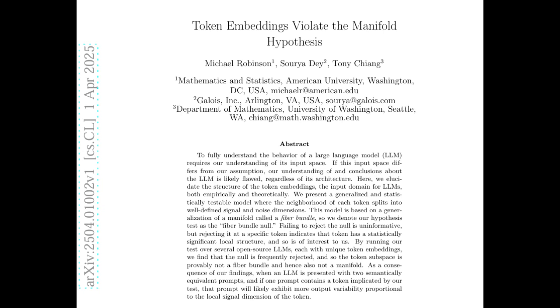Right. So then we get to this paper, Token Embeddings Violate the Manifold Hypothesis. What are they saying? So their main finding is that the token embeddings of several really common open source LLMs, things like GPT-2, Llama 7b, Mistral 7b, and Pythia 6.9b, they don't actually lie on this smooth manifold. They found evidence of a much more complex and kind of uneven structure. So it's not that nice, smooth, predictable surface. It's not as neat and tidy as we thought.